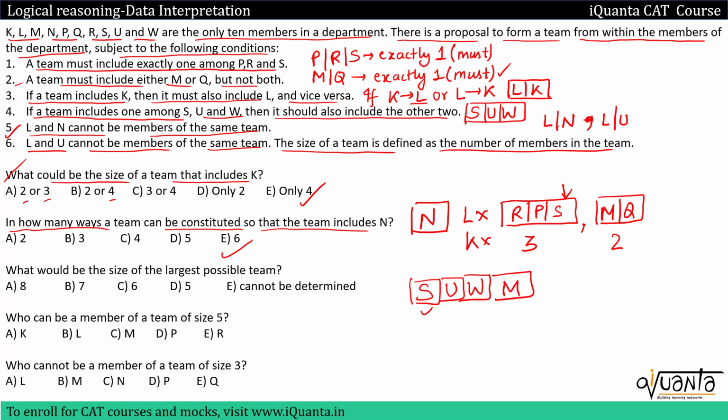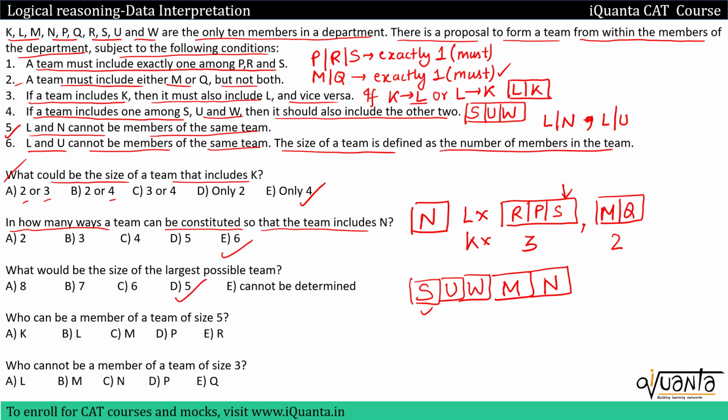Now we have L and K as well. If I include L, I will have to include K, but as soon as I include L, I cannot include U, so I won't be including L, hence K will also be dropped. This is not possible. Can I include N? Yes, I can include N. If I include N, I cannot include L. So that's it. This is the biggest team that I can form. It has 5 members. Option D will be the correct answer.